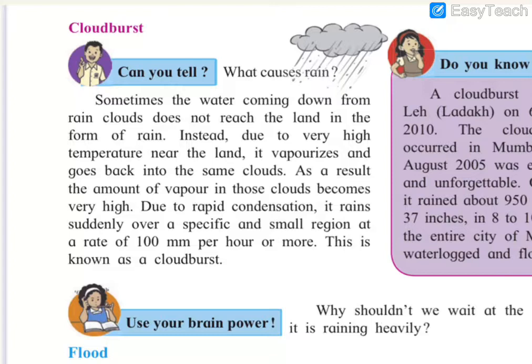So due to rapid condensation, it rains suddenly over a specific and small region at a rate of 100 millimeters per hour or more. So the cloud burst is mainly sudden and heavy rainfall over a specific small region at a rate of 100 mm per hour. So this is known as cloud burst.